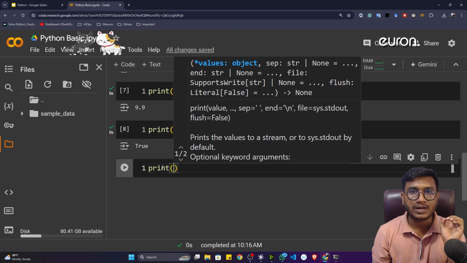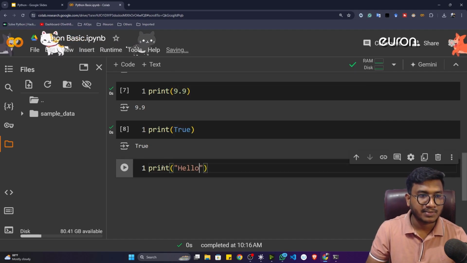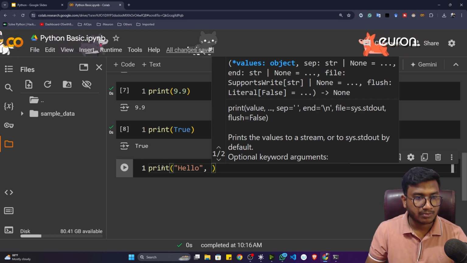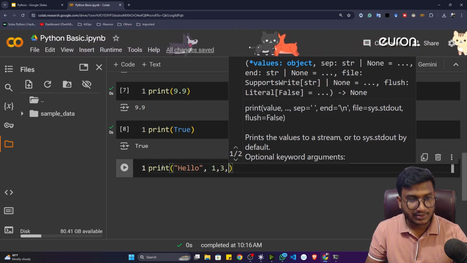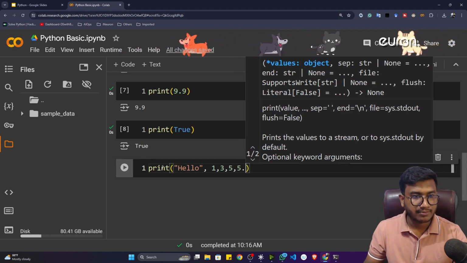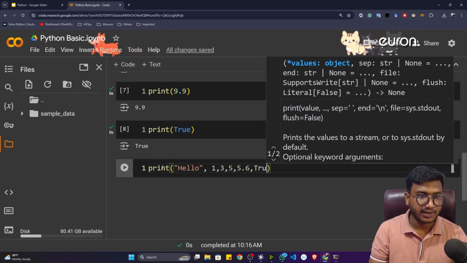Now I'm going to tell you one very powerful functionality of the print function. Here I can give multiple data types. Let's say hello. I can also give some numbers, let's say 1, 3, 5. Then I can give some decimal values, let's say 5.5, 5.6. And I can also give a Boolean value, let's say true.